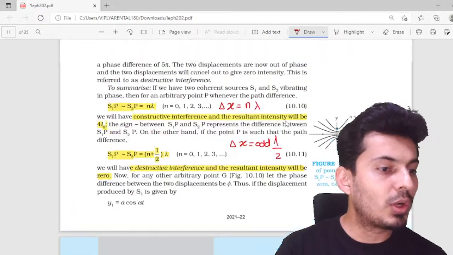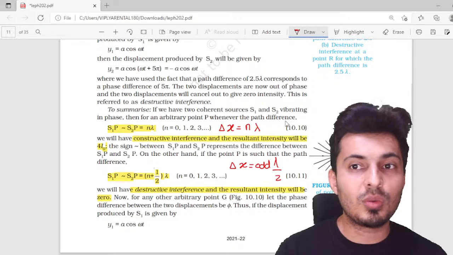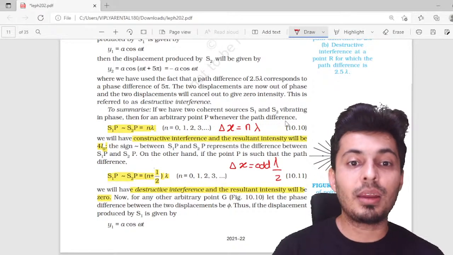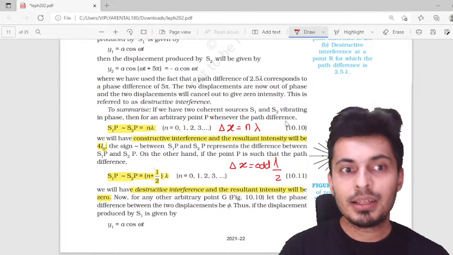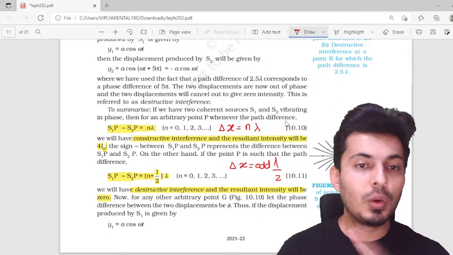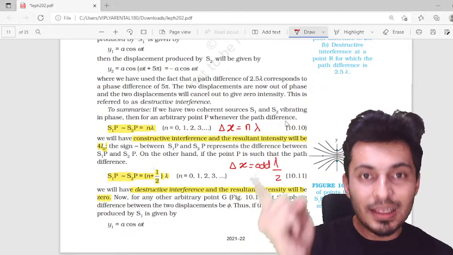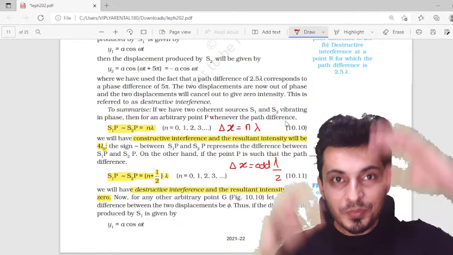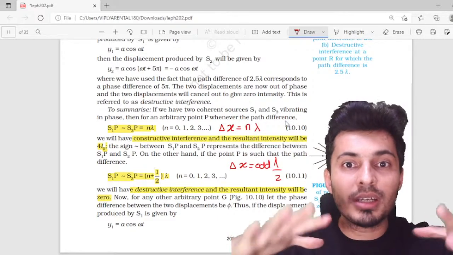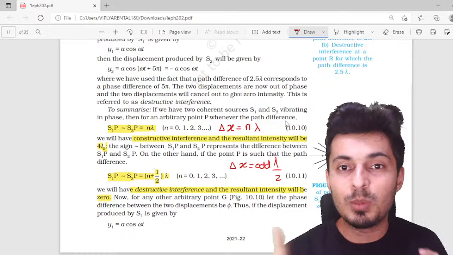So what do we mean by phasors, Ankit? Phasors are those quantities which represent an oscillating term. Remember, in SHM, I had told you for any oscillating quantity, I can draw the corresponding circular motion, because when you project the circular motion, the projection is oscillation, the simple harmonic motion.